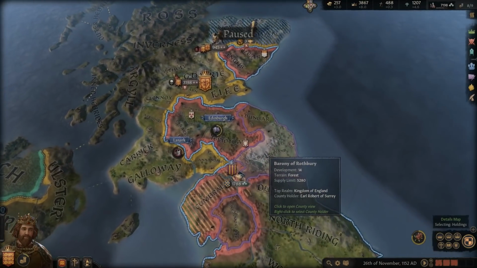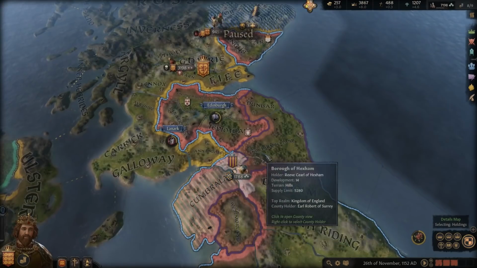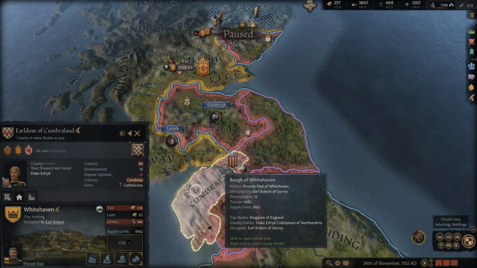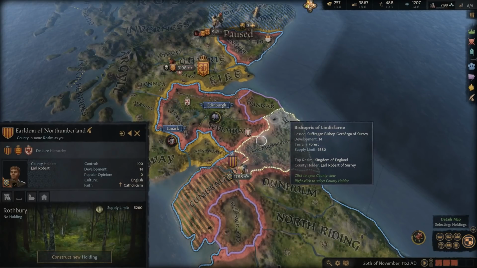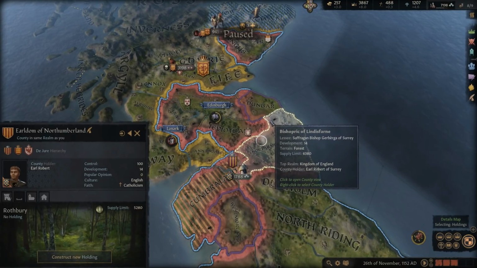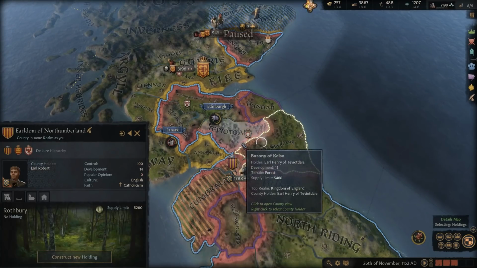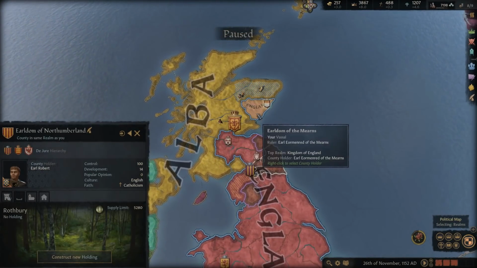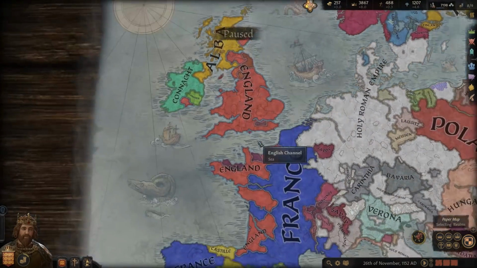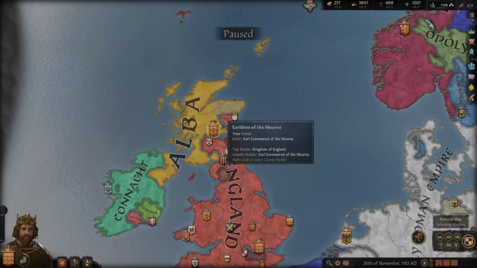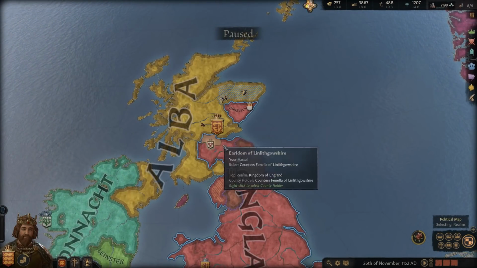Now, when it comes to Scotland, here's another area where we definitely have a lot more control than Henry did. I'd say that his land stops around here. Again, it's not perfectly clean here, based on the historical borders at that time, but I'd say his land stopped here at these two counties, and then the rest of Scotland, which we own quite a few counties here, were not under his control. So again, he would increase his influence over Scotland a bit more later in his reign, but they never really were truly under his rule.